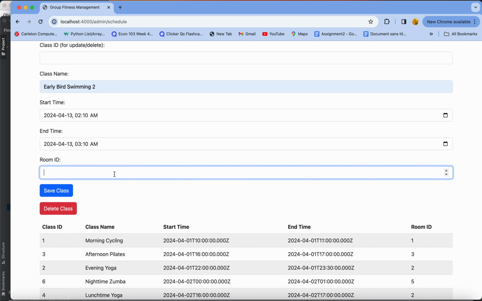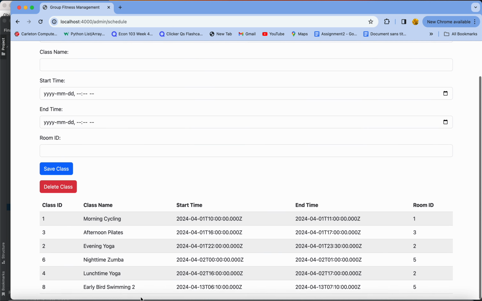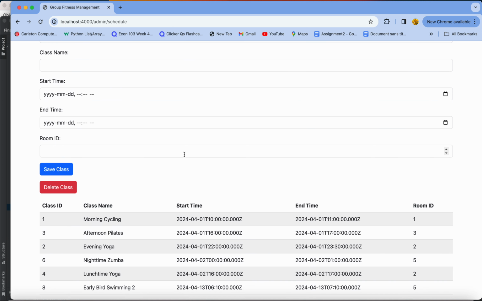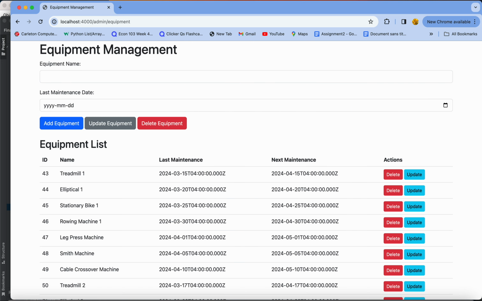And the room ID is just gonna be 5. And if we save the class, it's gonna happen here, early bird swimming 2. So that's for managing the class and stuff. And now we're gonna go back and see the equipment maintenance.